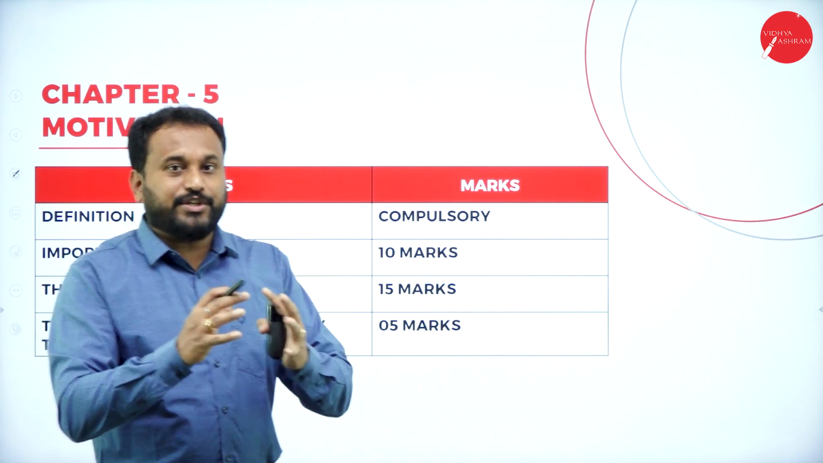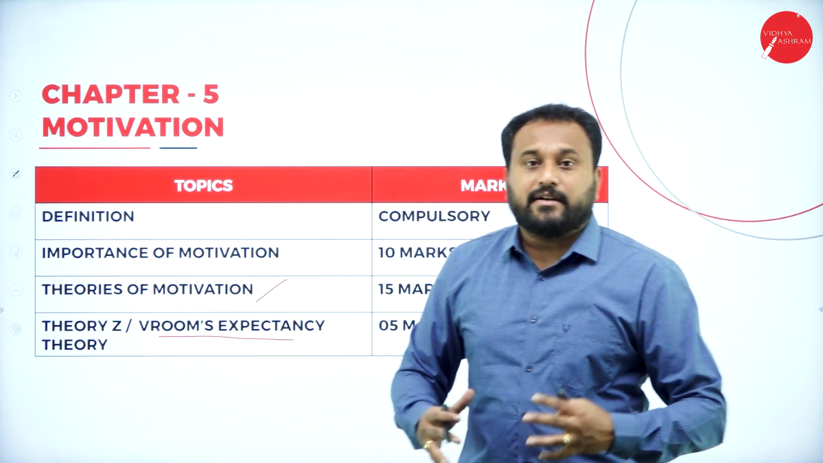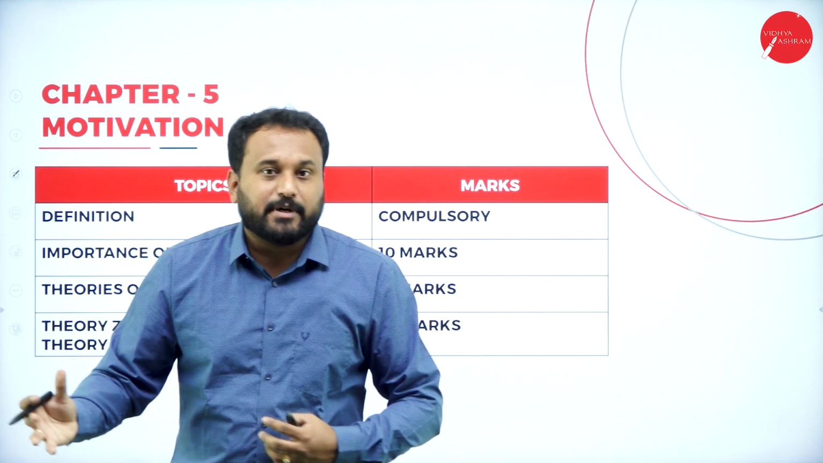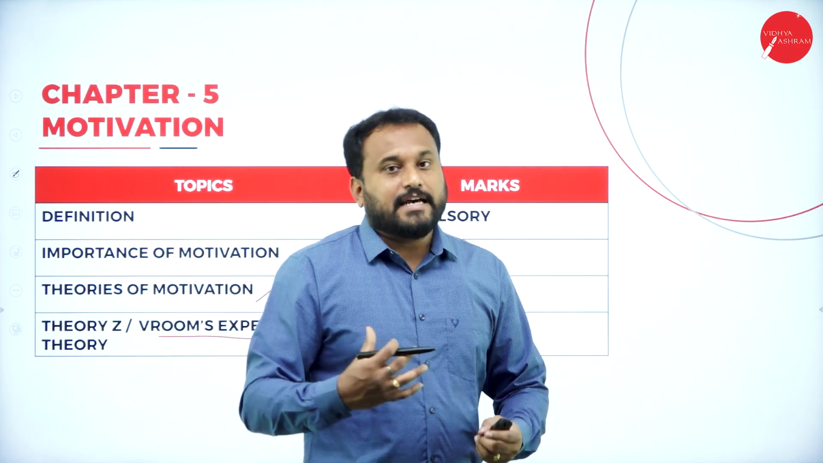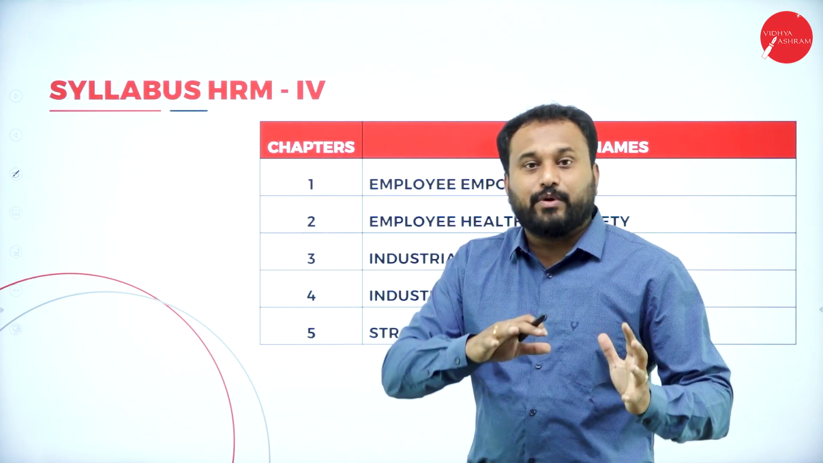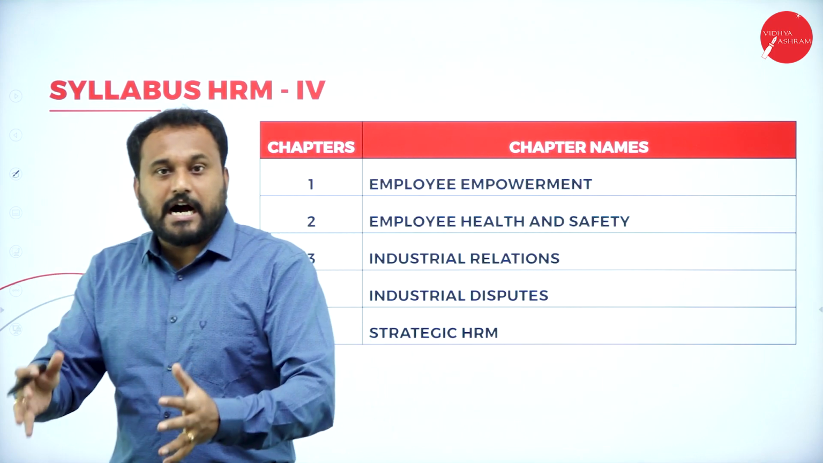But the 15 marks question is Abraham Maslow, X and Y theory by Douglas McGregor, and then you have ERG theory, Herzberg theory, that is the two-factor theory as well. Now these are the things, and the syllabus for HRM4. Now we have come to HRM4. All of HRM3 we have done. Now we are in HRM4.